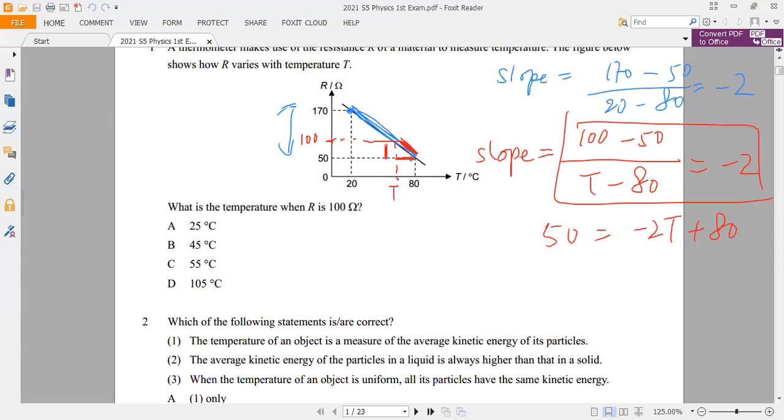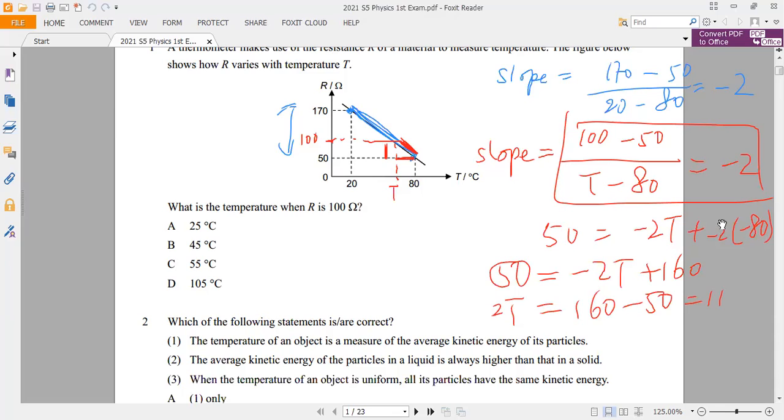When you move this to the right hand side, oh sorry, I made a mistake here. It should be -2 times (t minus 80), right? So 50 is equal to -2t plus 160. Then 2t is equal to 160 minus 50, which is 110. At the end, t equals 110 divided by 2, which is 55 degrees Celsius. And this is the answer.